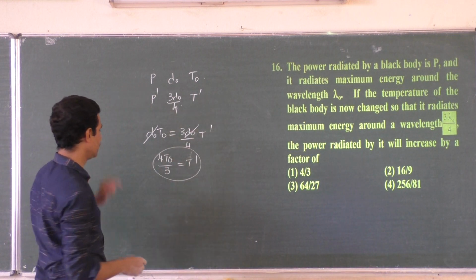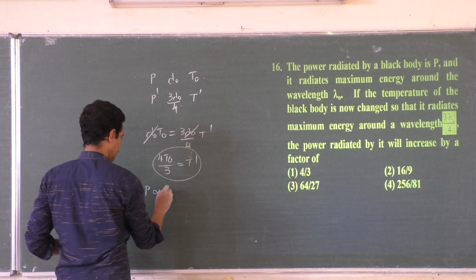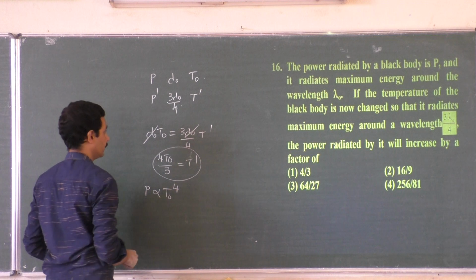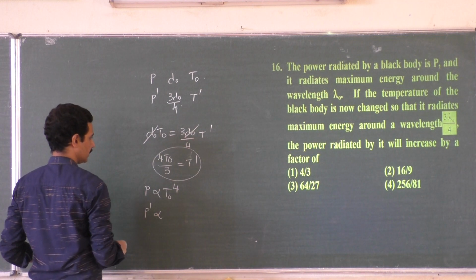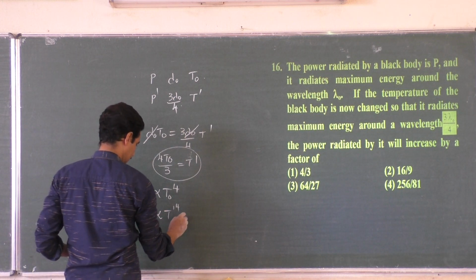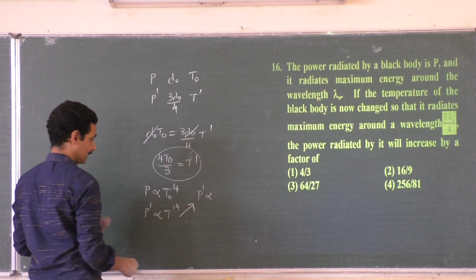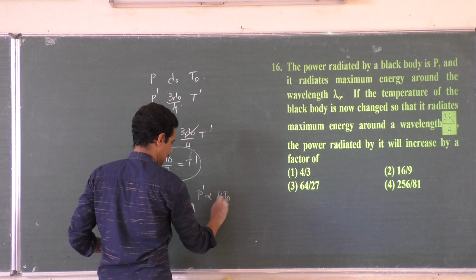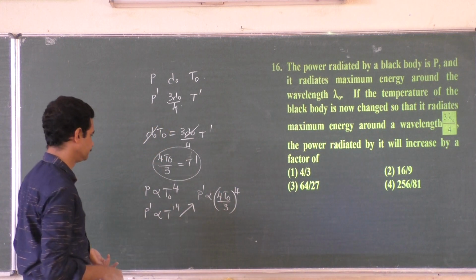Now first power, energy emitted per second, P, is directly proportional to T naught to the power 4. Next power, P dash, is directly proportional to T dash to the power 4, which is nothing but 4 T naught by 3 to the power 4. Now divide them.